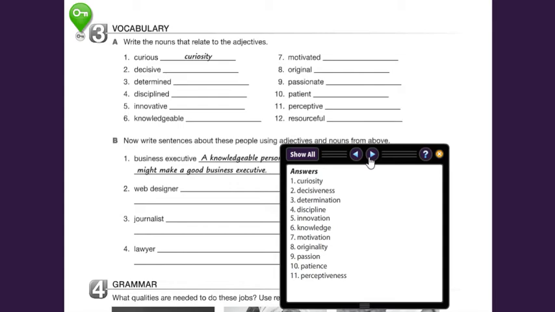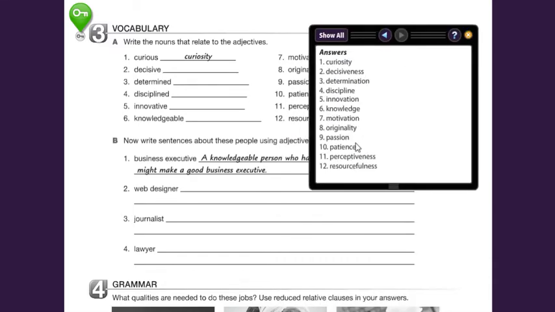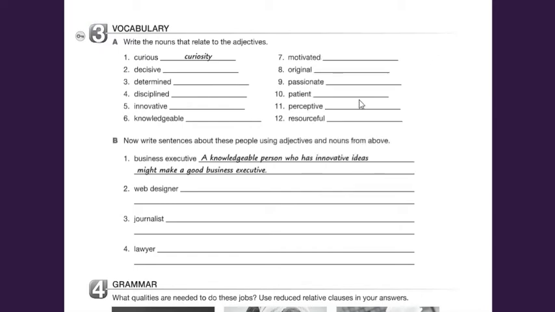Now the number 12 and last one, resourceful. You can repeat after me. Resourceful. Resourcefulness. That's the noun. As you can see, there are some that are practically the same. They are quite similar. Now, there's another exercise. Write sentences about these people using adjectives and nouns from above. So we have another activity.